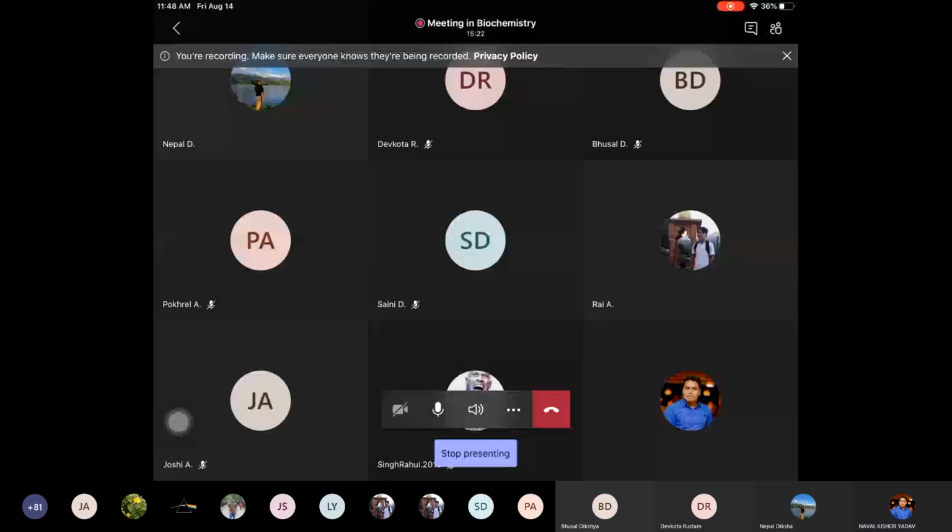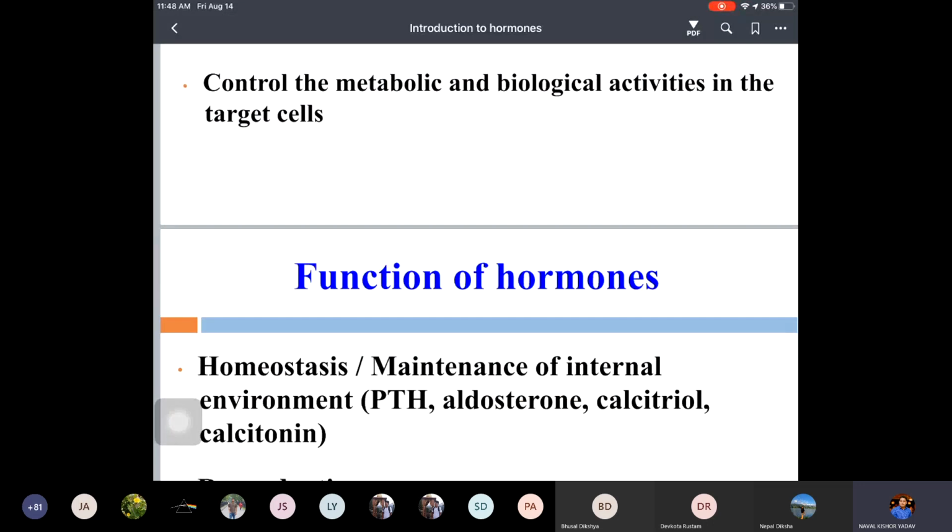Okay. Are you able to see the slides? Yes, function of the individual hormones.